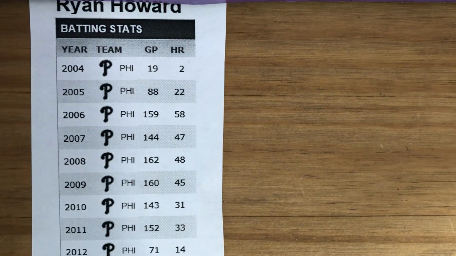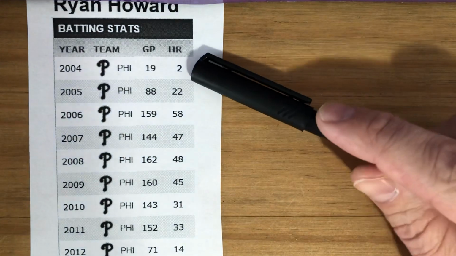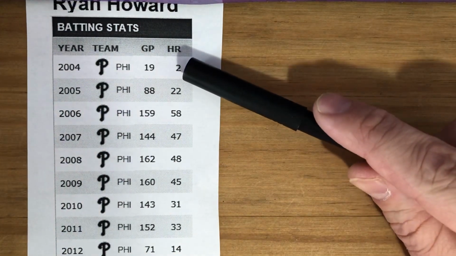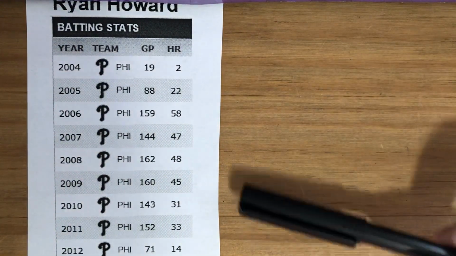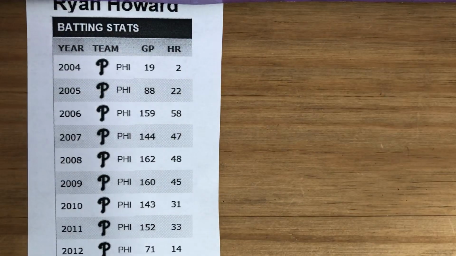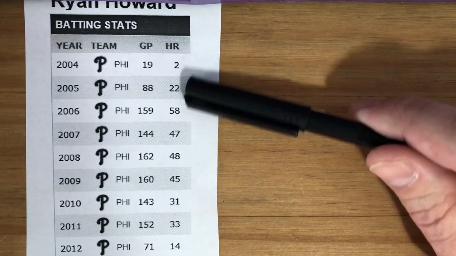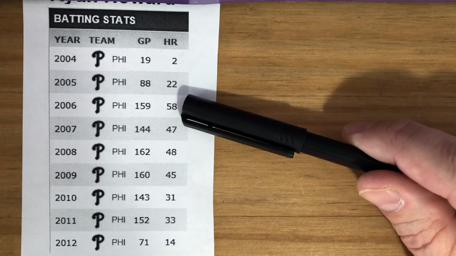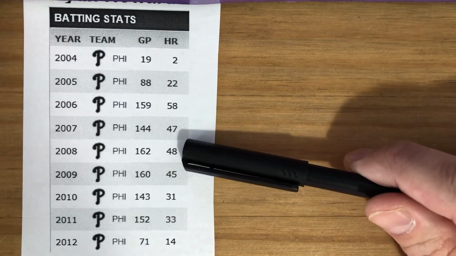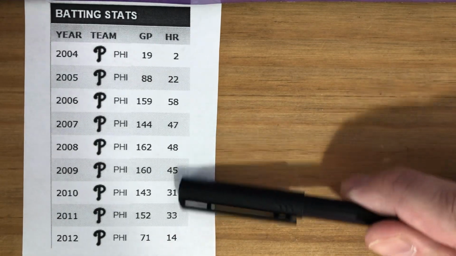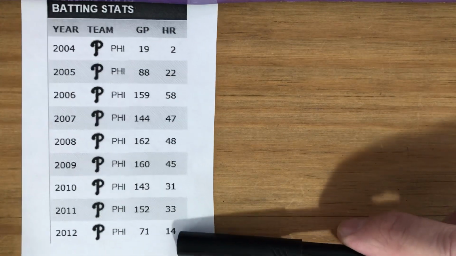So we're looking at some statistics from Ryan Howard's career, and we're looking specifically at his home runs. And you can see early in his career he was not hitting a lot of home runs, but he also was not playing a lot of games. That GP stands for games played. But as you can see, in 2006 he had 58 home runs, and in that title year he had 48, and then it gradually decreased again later in his career.